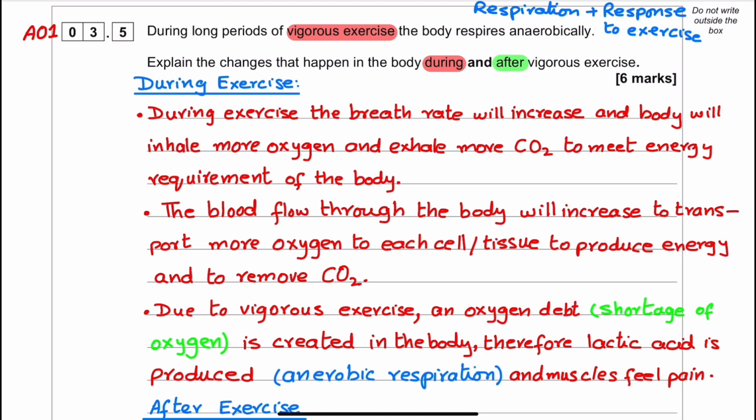Due to the vigorous exercise, an oxygen debt, meaning shortage of oxygen, is created in the body. Therefore, lactic acid is produced as the result of anaerobic respiration and muscles feel pain due to production of lactic acid.